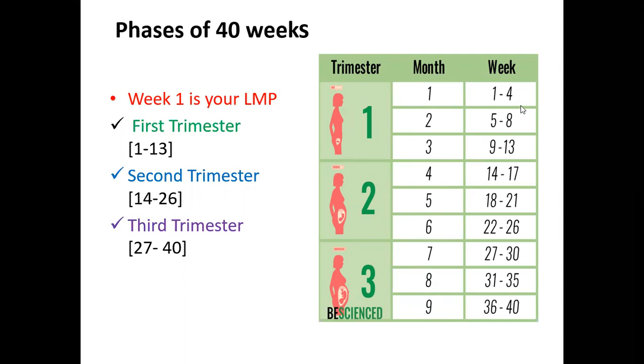Also, in terms of weeks, the same thing is split up into 1 to 40 weeks. Having known this 40-week phase of pregnancy in terms of 3 trimesters, now let us go into each trimester and find out what happens in each.